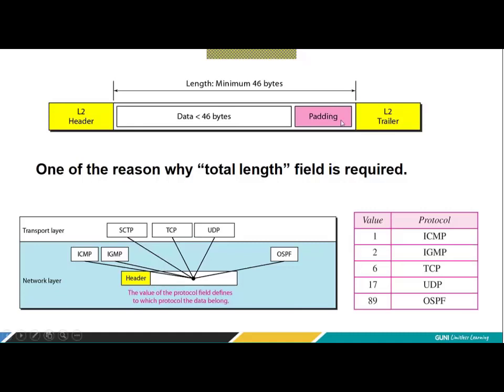The reason this padding is required, see, there are two entities we are talking about now. One is MTU, the maximum transfer unit, and then there is something called the minimum bytes which is required. You can ask me a question, why is this minimum limitation there? See, if my data is less than 46 bytes, the padding ensures the data link length meets the minimum, inclusive of the header.